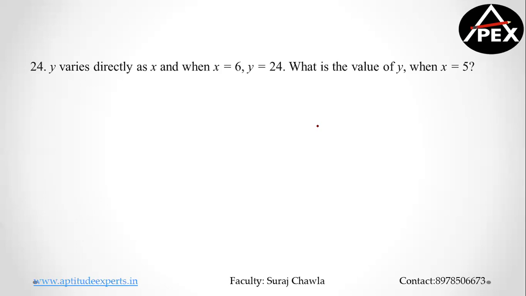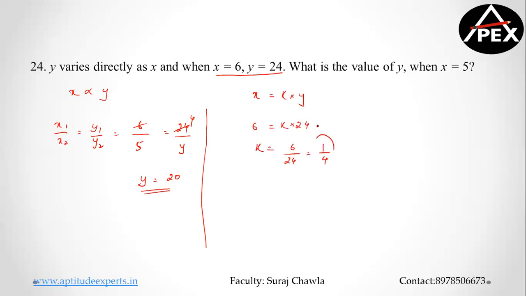Yeah. So x varies directly as y. So I can say x is directly proportional to y. So we'll solve with both the methods, don't worry. So I can say that x1 by x2 is equal to y1 by y2. Clear? So here what is this? So 6 becomes the value of x1. So corresponding value of y1 is 24. 5 is the value of x2. I do not know the value of y2. So 6 ones are 6 fours.